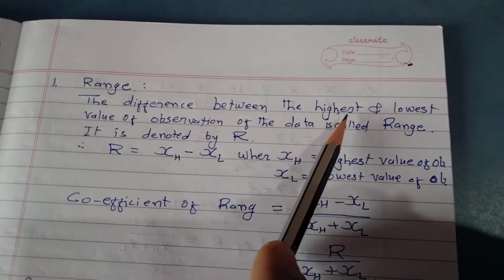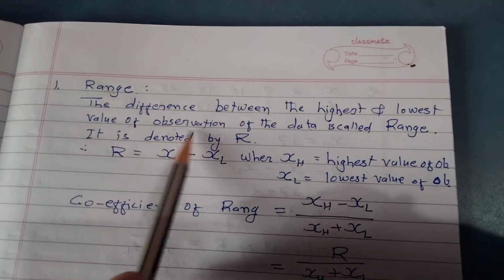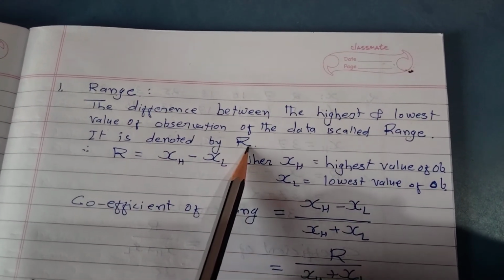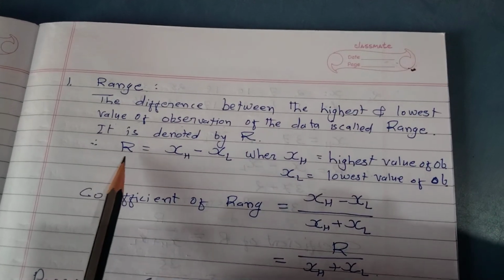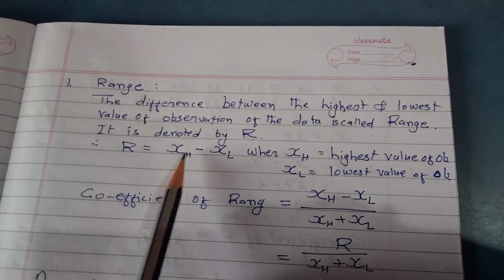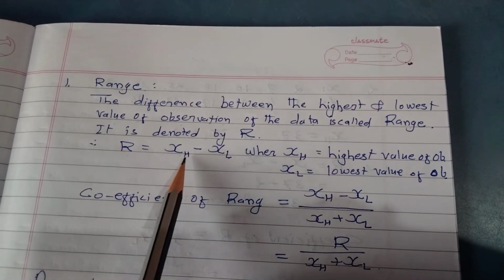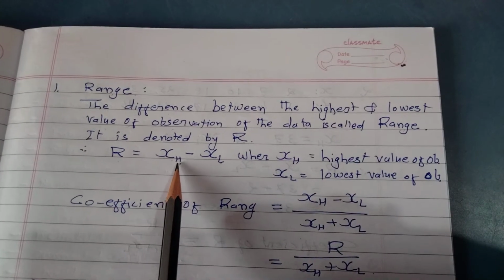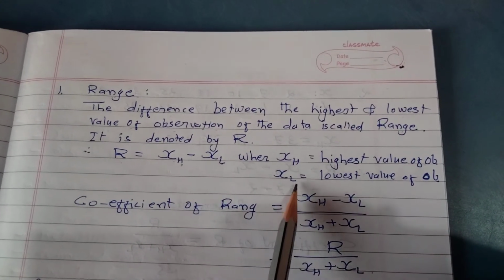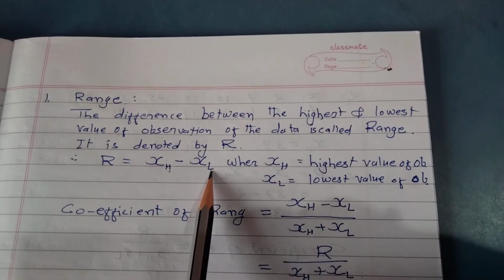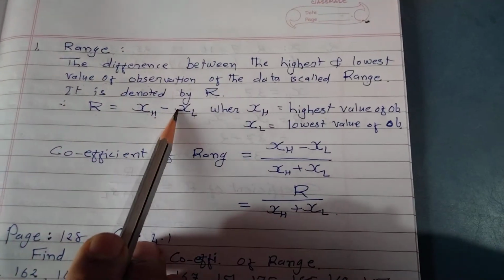Difference between the highest and lowest value of observation, and it is denoted by R. So the formula for range will be R = XH - XL, where XH means the highest value of observation in the given sum and XL means lowest value of observation in the sum. So this will give you the range.